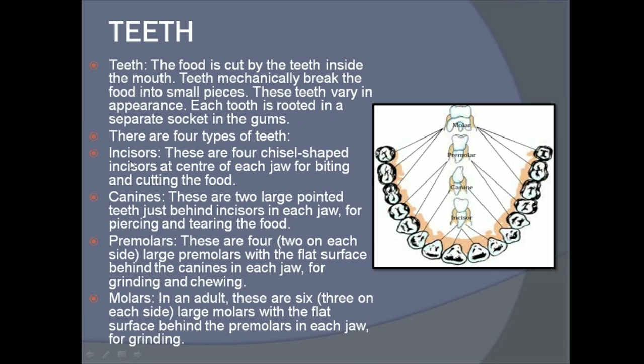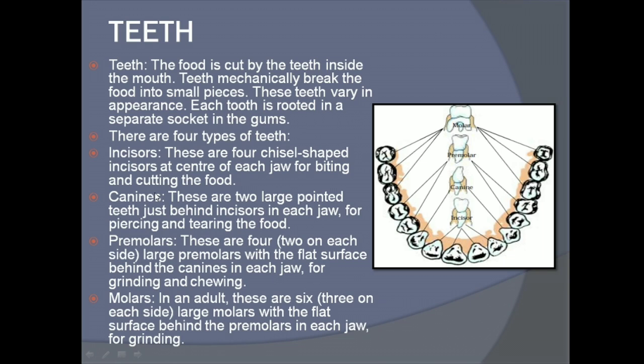Now let's see one by one all of them. Incisors. These are the four scissor-shaped incisors at the center of each jaw for biting and cutting the food. You can easily observe in your mouth that in the center there are four teeth and they are incisors.